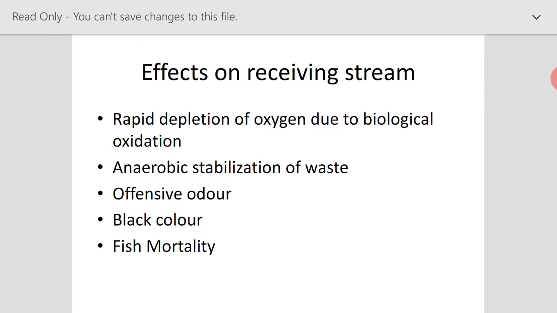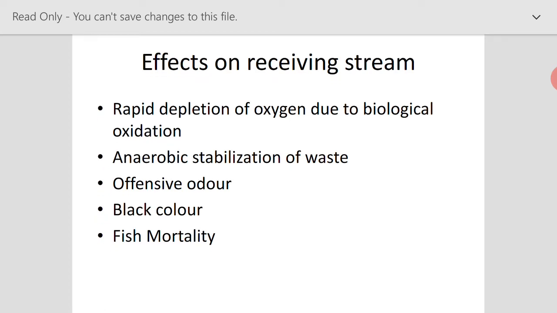So what will happen when we subject this sugar industry wastewater into the stream? Actually, this sugar industry wastewater, as I already said, consists of organic materials. It results in the rapid depletion of the dissolved oxygen due to the biological oxidation. So this will deplete the dissolved oxygen in the stream once it is disposed of.